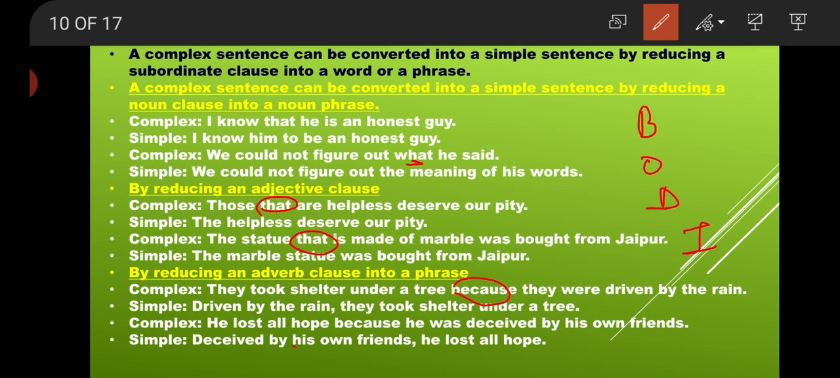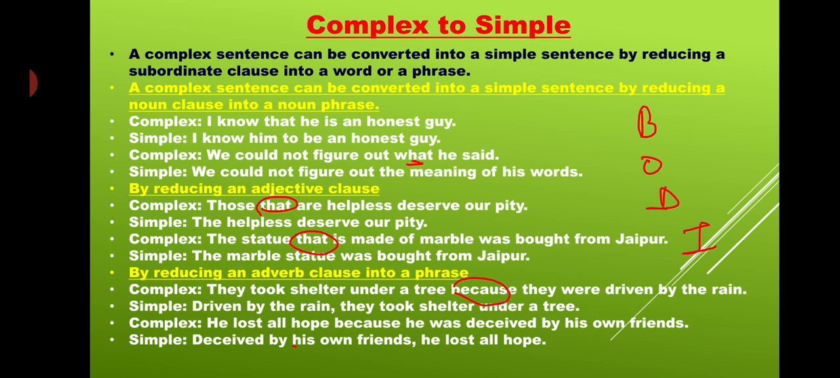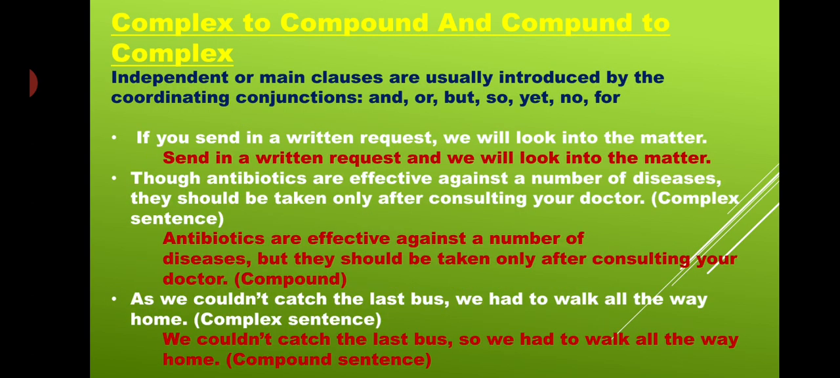Driven by the rain, they took shelter under a tree. Got it? This manner we are making it simple. He lost all hope because he was deceived by his own friend. Deceived by his own friend, he lost all hope. Clear? So in this manner we are making the simple sentence from complex, complex to simple.